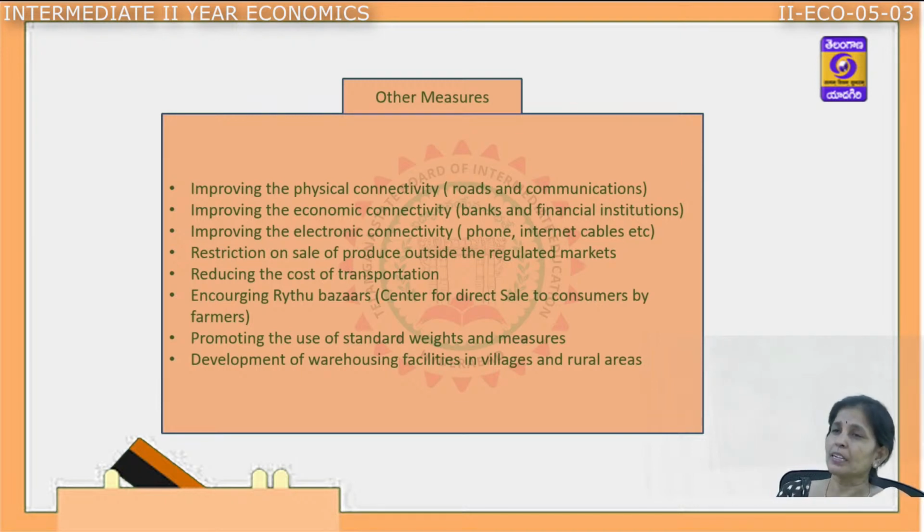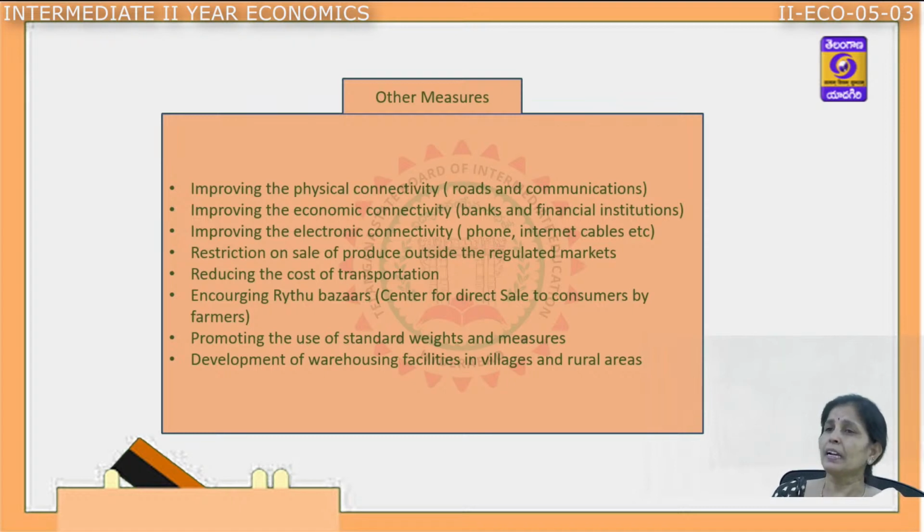The next one is improving the economic connectivity. Economic connectivity comes with the banks and the financial institutions. With the help of banks, decentralization of banks will take care of the financial requirements of the farmers so that they need not depend on the money lenders or the non-institutional sources who are exploiting the farmers to the maximum.